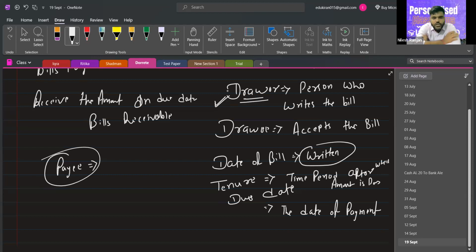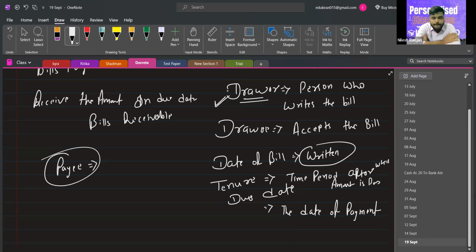So who is the drawer? Who is drawing? Me. Yes, you are. No, you are the drawer because you have written the bill. You will receive the money. And I have accepted the bill to pay. That's why I am the drawee. Oh, okay, sir. I am the drawee. You're the drawer.